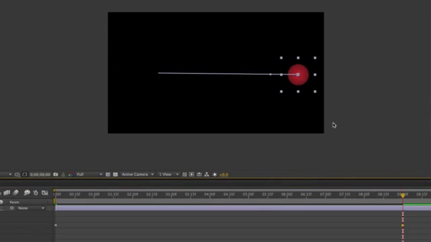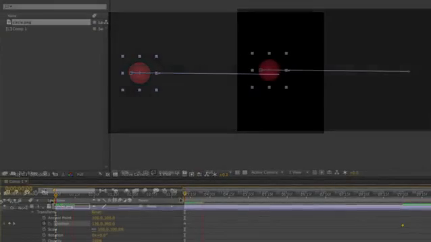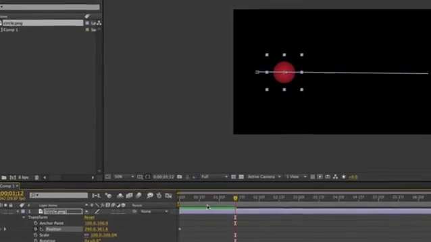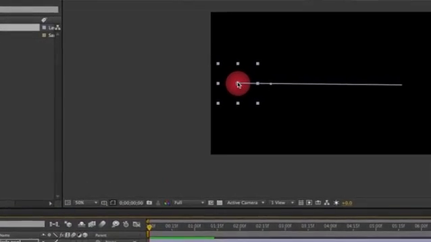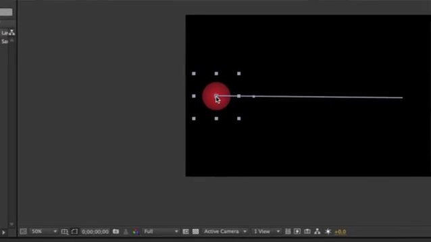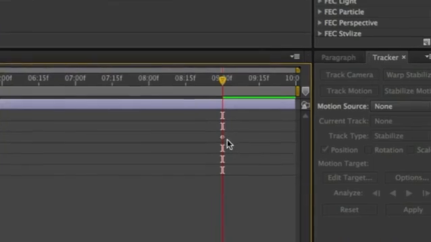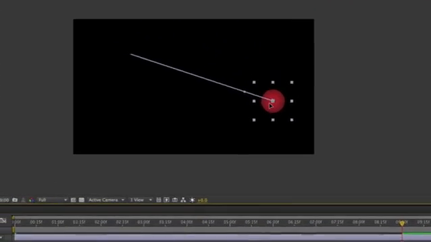This path has a couple different points, and these points represent the keyframes within the timeline. For example, here on the first keyframe, we can see this large box. If you click and drag, you can move the location of the circle, therefore changing the position on that keyframe. The same is true on the other side of the animation. You can click on the last keyframe, which will highlight the box, and you can go ahead and move it.